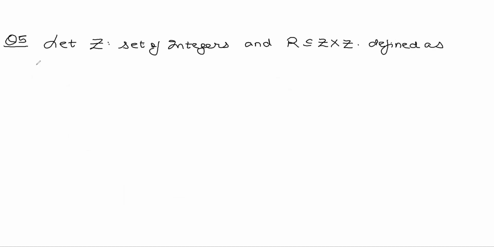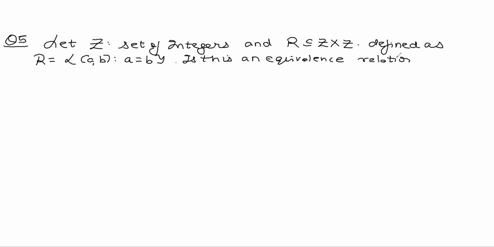Let Z denote the set of integers and R is a subset of Z cross Z, defined as R is the set of A comma B such that A is equal to B. Is this an equivalence relation or not?